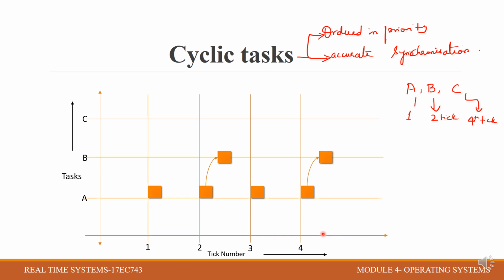Obviously B will also appear here, and C. First A executes since A has the highest priority, next B and next C. We can notice that while B and C are executing, there is some delay or jitter which can be observed while switching between A, B, C.